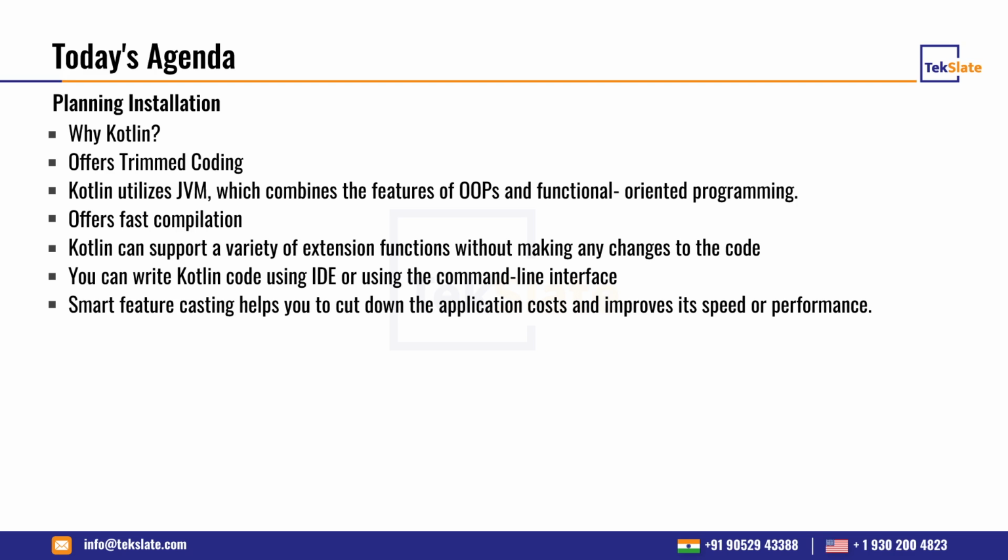Interoperability means, for example, you have already written code in Java, so your project is live and it is running, and users are there for your application. And if you want to add extra features to your application by using Kotlin, which existed in Java, right? So you can also add Kotlin code for Java code. Okay, so it means there is interoperability.